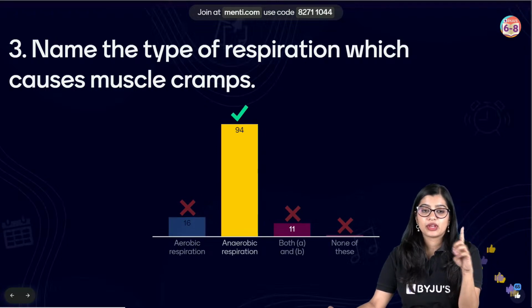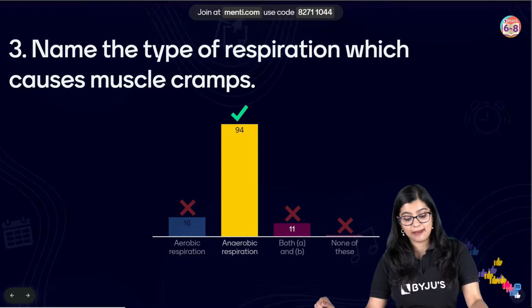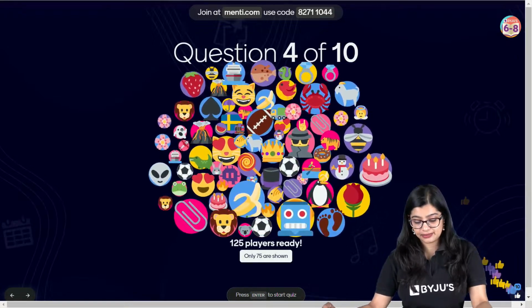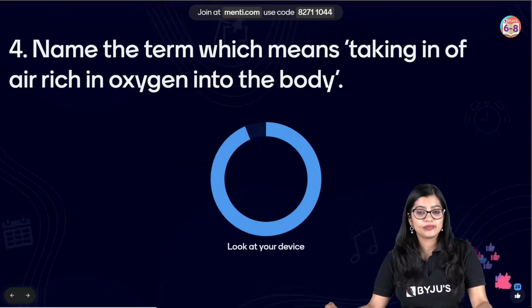Very good. When do we get muscle cramps? When there's a temporary deficiency of oxygen and accumulation of lactic acid. That happens during anaerobic respiration in the body. Yes, Alice. Question number 4 on your screens now.